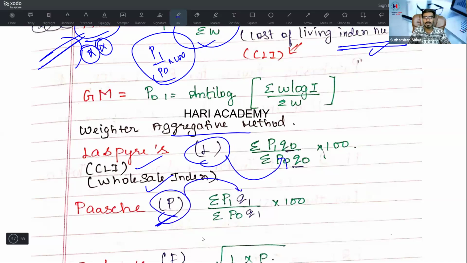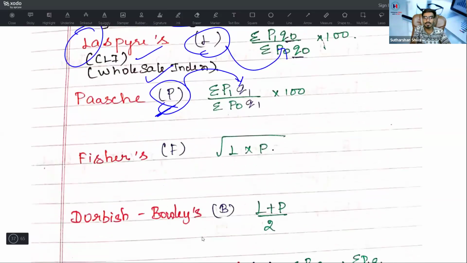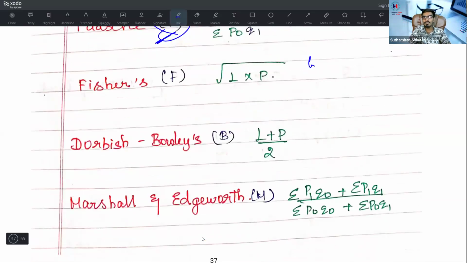Paasche will depend on the current year quantity. So P1 into Q1 divided by P0 into Q1 into 100. Remember this, don't confuse this. L is base year, BL, like this. Paasche is dependent on the current year. PC means it's not personal computer, it's Paasche, current year. Laspeyres, base year. Remember this, you can easily remember it. Fisher is the geometric mean of Laspeyres and Paasche, root of L into P.